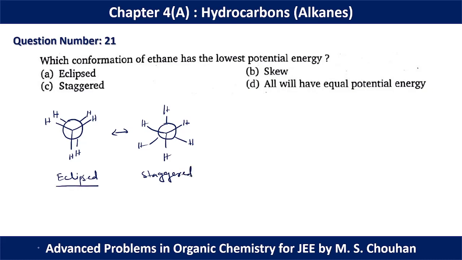As we know, in eclipsed form these two hydrogens are very close to each other, so there will be a steric repulsion between them. But in staggered form, these two hydrogens are much farther from each other. There will be an angular displacement between them, which reduces the steric hindrance, and that's why the staggered form will have the lowest potential energy. So for question number 21, option C should be the correct option.